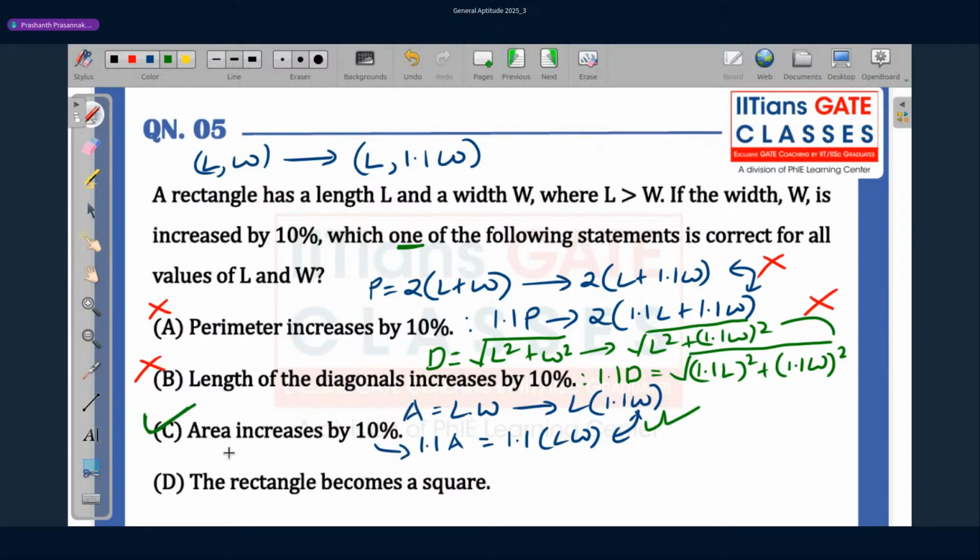For the sake of completeness, let's look at option D also. The rectangle becomes a square. This is possible, but not always. Only for specific lengths of L and W, such that increasing W by 10%, L is equal to 1.1 W. L is equal to 1.1 W, only then. So since it is not always, option D is also wrong. Option C is correct.